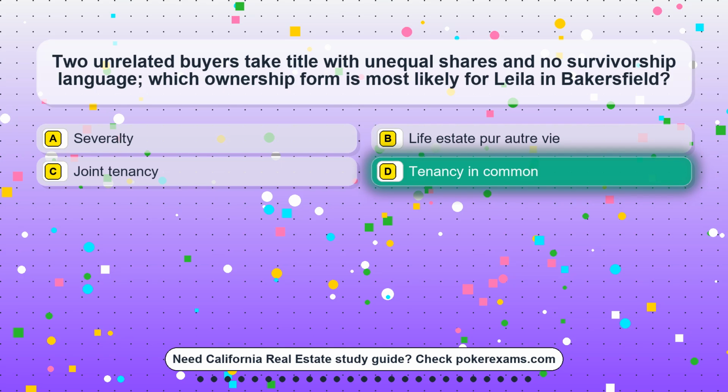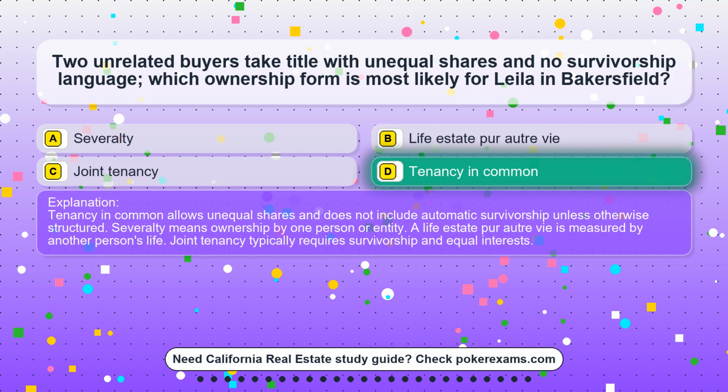The correct answer is option D, tenancy in common. Tenancy in common allows unequal shares and does not include automatic survivorship unless otherwise structured. Severalty means ownership by one person or entity. A life estate pur autre vie is measured by another person's life. Joint tenancy typically requires survivorship and equal interests.